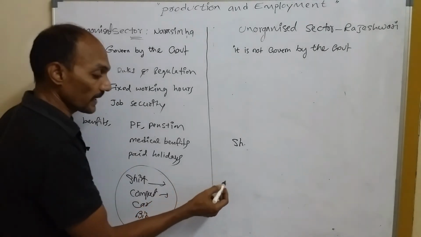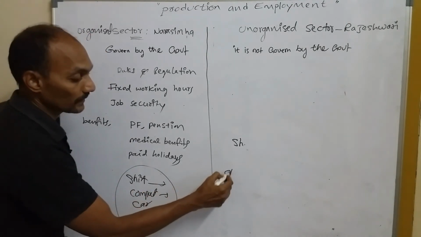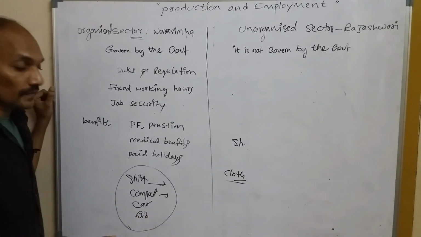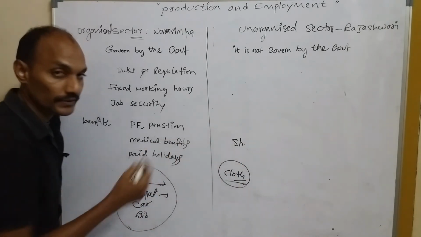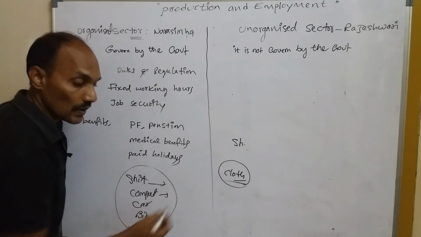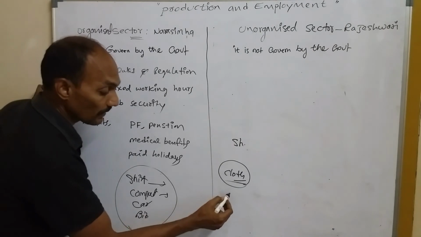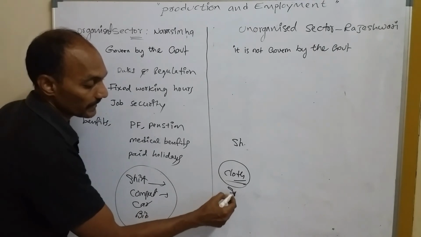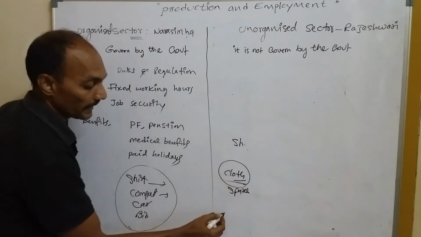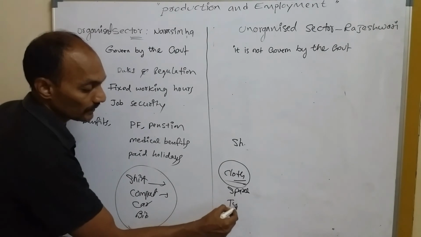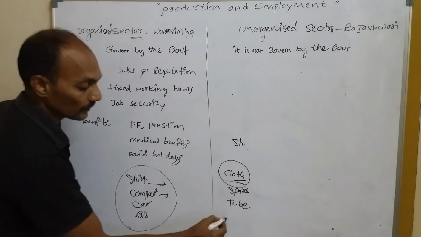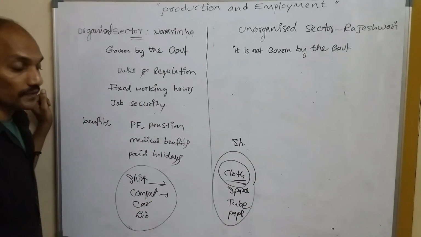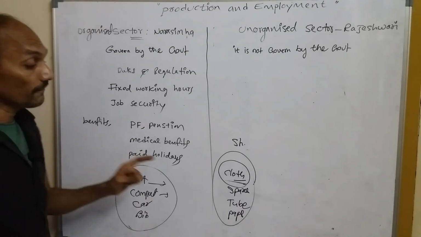But intermediate goods means cloth. Cloth we cannot use directly. And a computer component, that means spare parts, we cannot use directly. And also tube, and also paper, these are all intermediate goods. That means they are not used for final consumption.